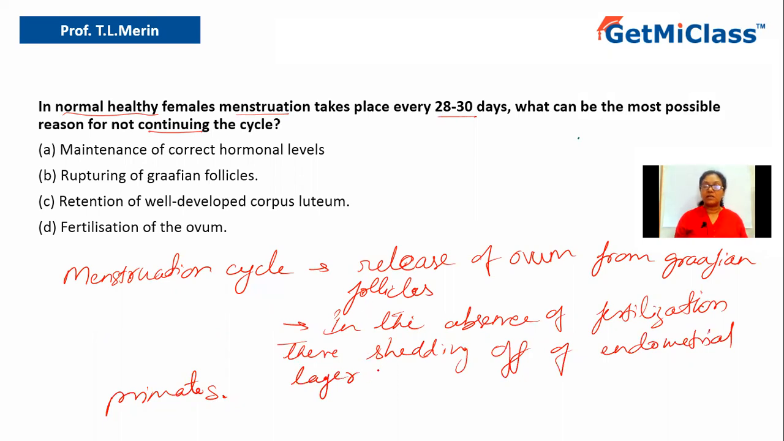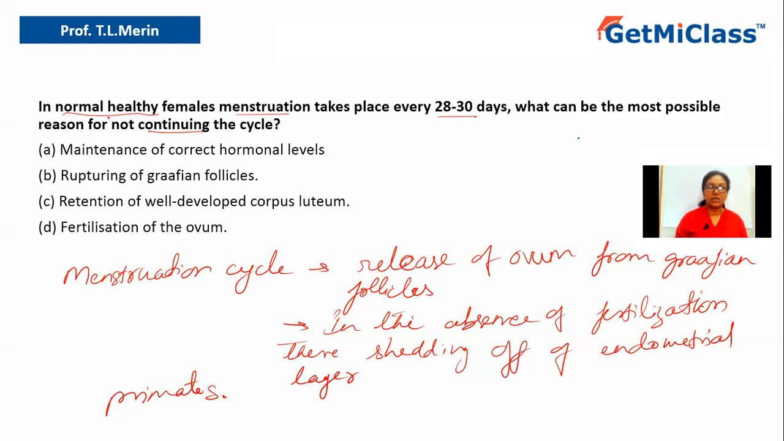This will continue until and unless there is fertilization of the ovum, and the ovum will further get converted into a zygote. The zygote will develop into an embryo. The embryo will develop into the baby, and the baby has to be given birth. So once the egg gets fertilized, the menstruation cycle stops. Only after the delivery of the baby, it will restart.